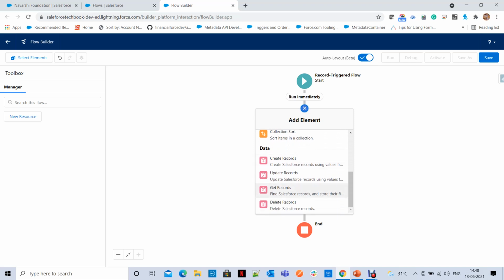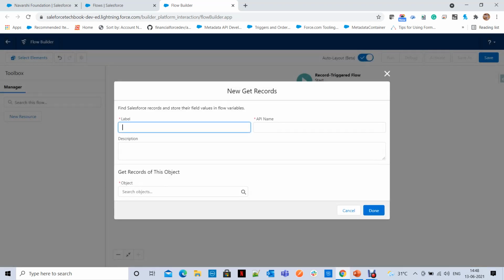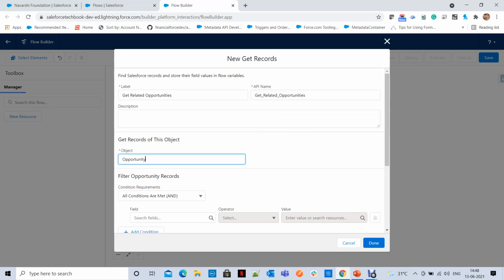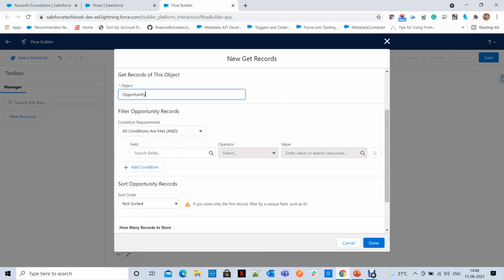Now you have the Get Records element. So let's take it. Here what I am trying to do, get all opportunities. Okay, not get all opportunities, get related opportunities. And then which object is it? Opportunity object. And if you observe here, filter opportunity records.